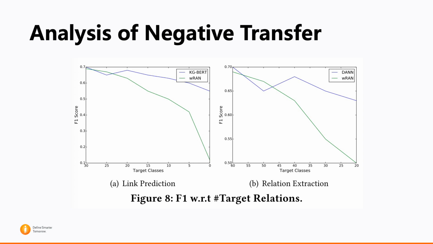And we also conduct experiments to analyze the negative transfer. We observe that our approach performs better when the number of target relations decreases, and our approach achieves comparable results in standard setting. This means the weights mechanism will not wrongly filter out relations when there are no outlier relations.